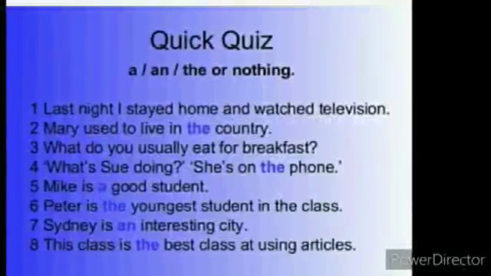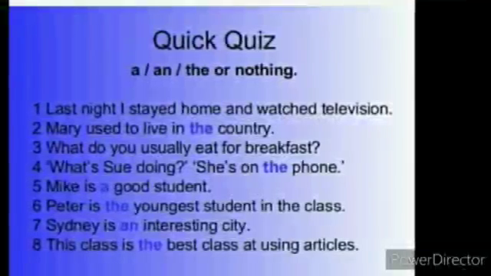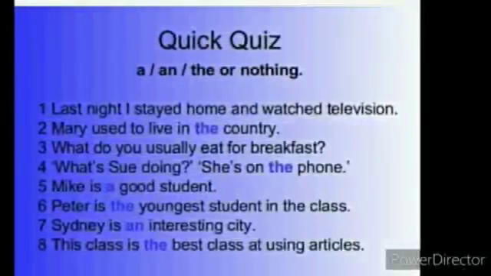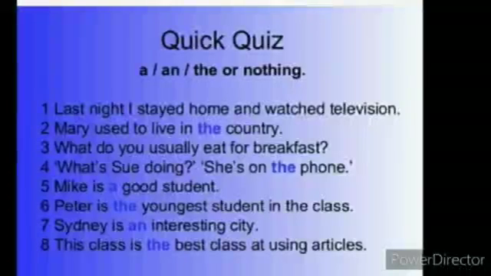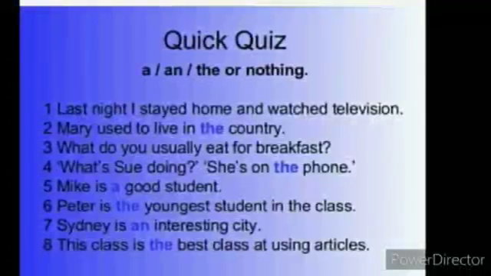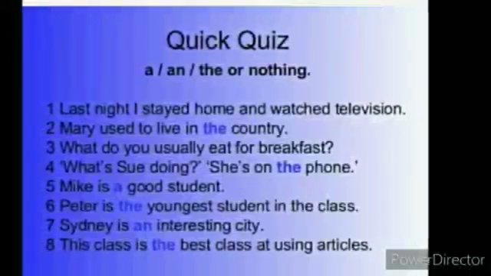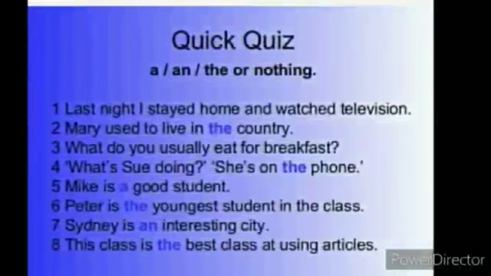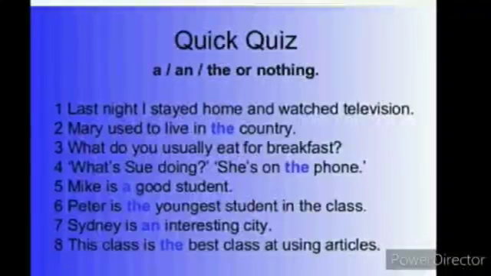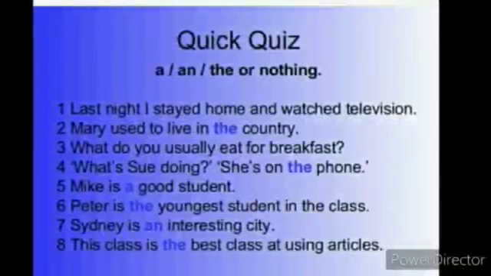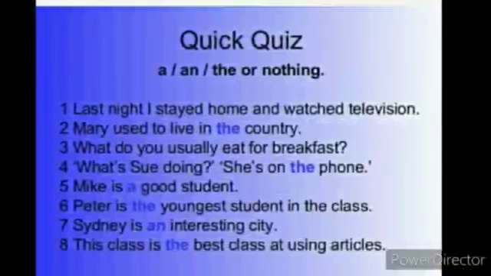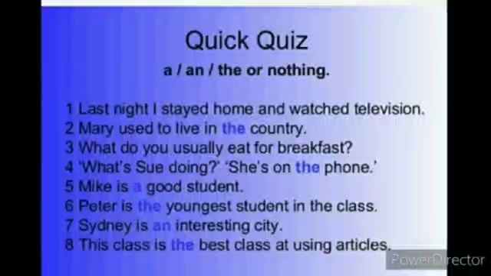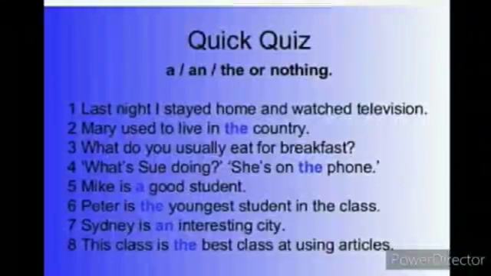Last night I stayed home and watched TV. Here we have not used any article. Mary used to live in the city. What do you usually eat for breakfast? Over here also we have not used any article. What's she doing? She is on the phone. Over here they used the, because they are talking about a specific phone.